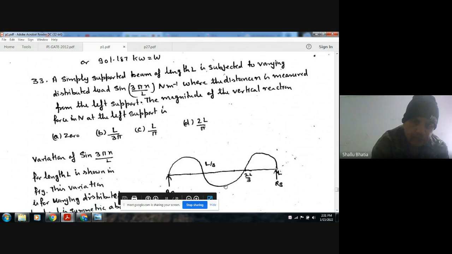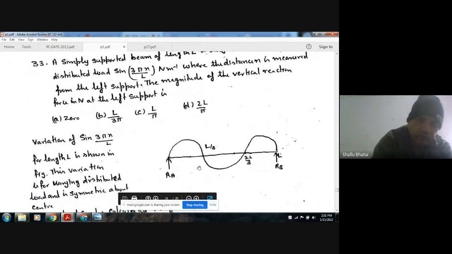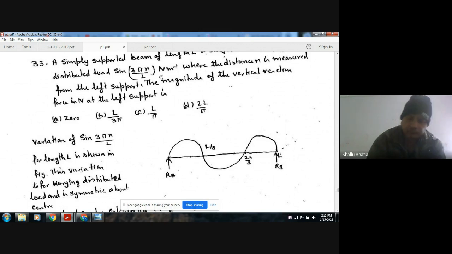So the area of this curve with respect to x, as this is a varying load in Newton per meter, will give your total load.